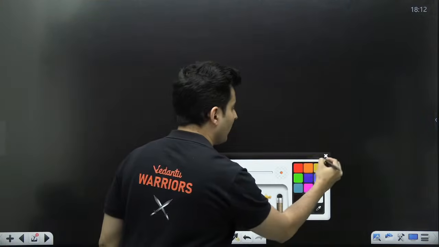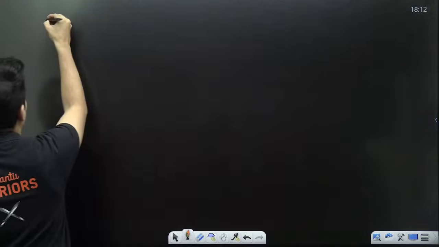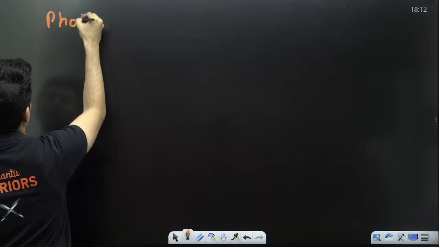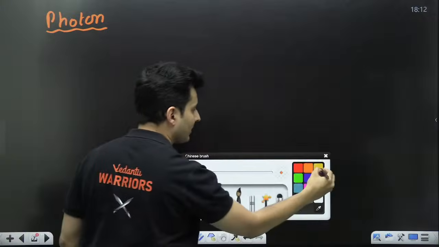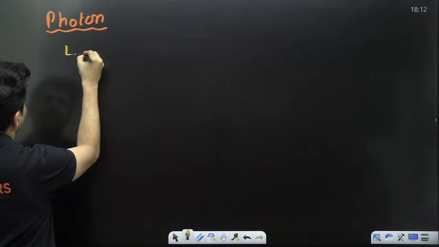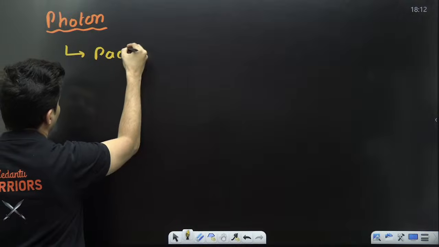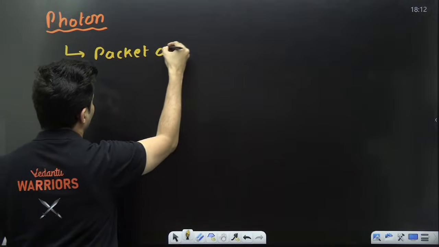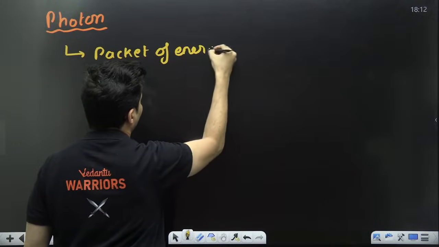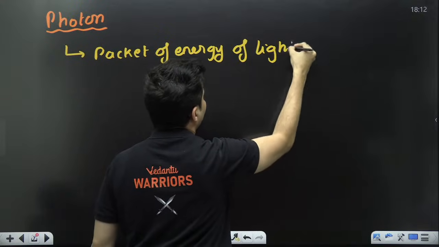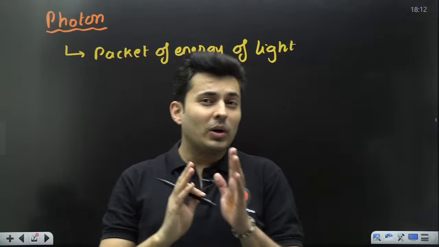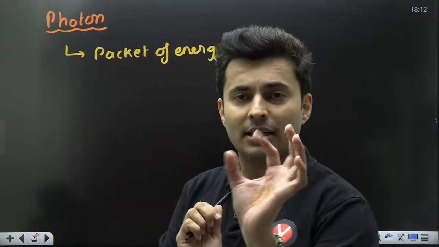Now, what are the different properties of a photon? First thing, a photon is nothing but a packet of energy of light. The energy of the light does not go continuously, it goes in packets. Tuck, tuck, tuck.